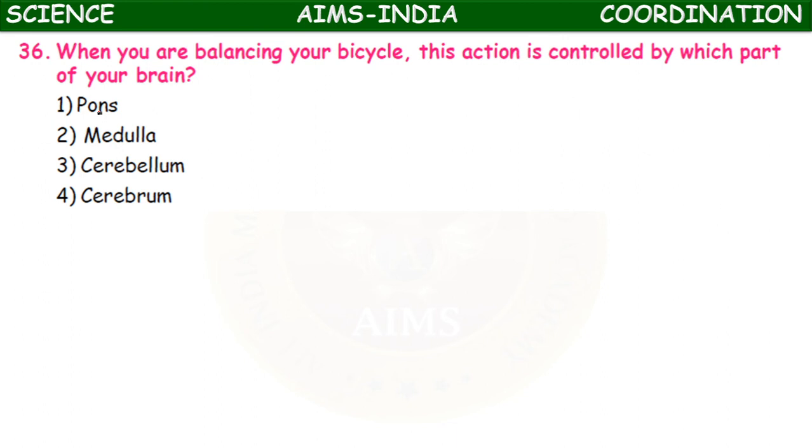When you are balancing your bicycle, this action is controlled by which part of your brain? Pons varolii, medulla oblongata, cerebellum, cerebrum. It is the small brain or cerebellum which is called the organ of balance.